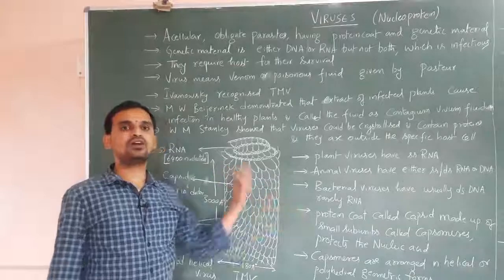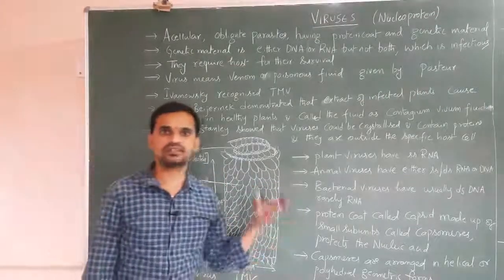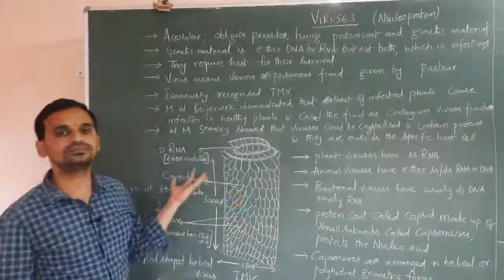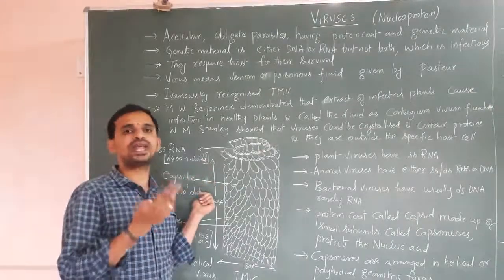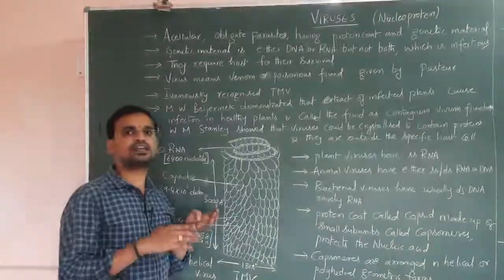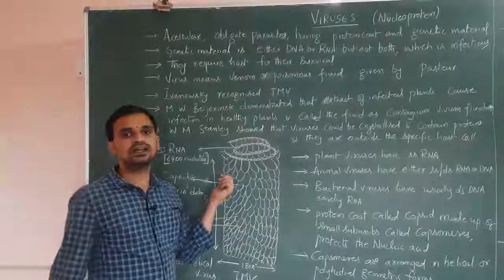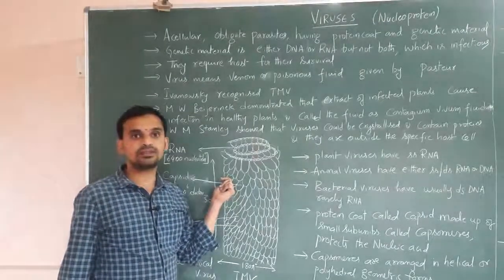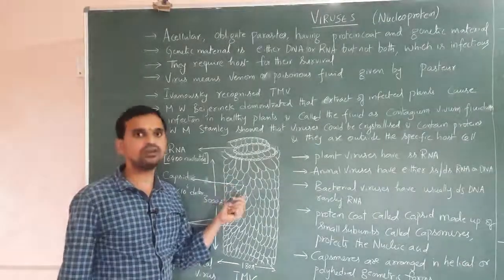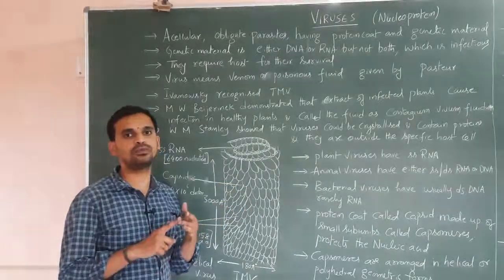Normally other organisms can reproduce on their own because they have the cell structure. The metabolic activities take place inside the cell and the reproduction takes place. Here the viruses cannot replicate on their own. They depend on a host. The host may be plant, animal, human or bacteria.